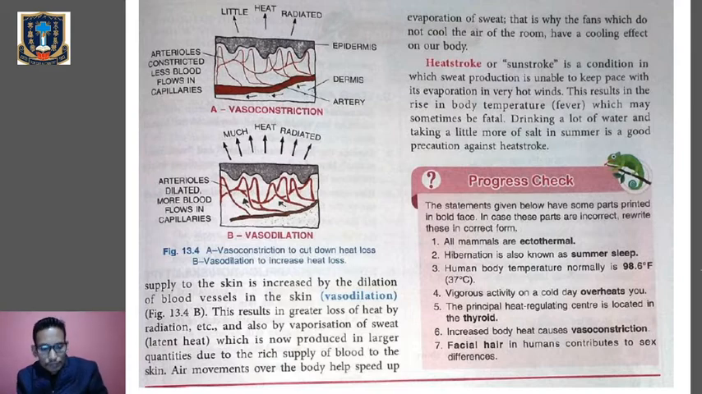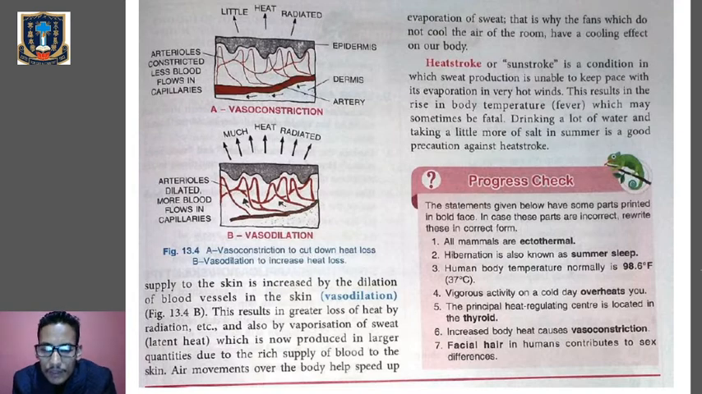Clear? Now air movement over the body helps speed up evaporation of sweat. So when the movement of air over the body surface is more, there will be more evaporation of sweat from the body. That's why we said that fans do not cool the air of the room, but have a cooling effect on our body. But how does it give the cooling effect? Because the air will move over our body surface, and it will take away the sweat from our skin. That's why we will feel cooler. Clear? We will feel cool.